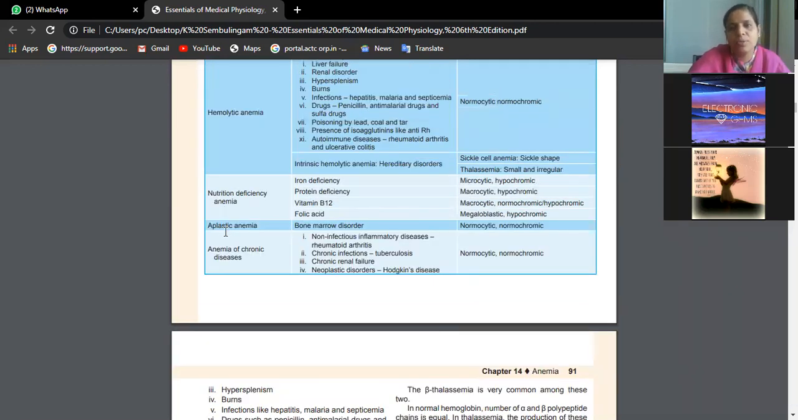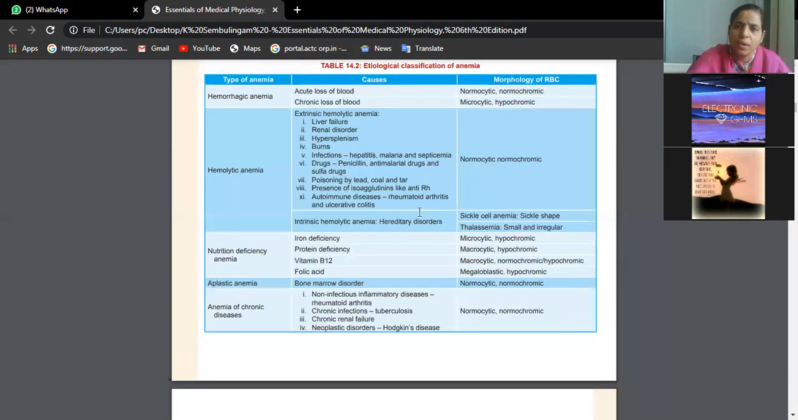Aplastic. Whenever bone marrow is not functioning, you call it aplastic anemia. Normocytic, normochromic again. Anemia of chronic diseases: we have non-infectious inflammatory diseases, rheumatoid arthritis, chronic infections, TB, chronic renal failure, neoplasia. That means blood cancers, Hodgkin's disease and all. In all these conditions, you will see normocytic, normochromic.